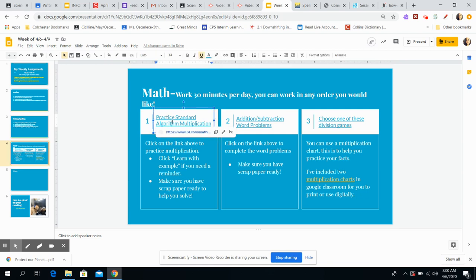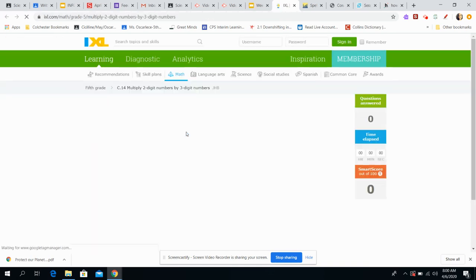So here is one of the options. Practice standard algorithm multiplication. It says right here, click on the link above to practice. Make sure you have scrap paper ready to help you solve, because you know that you can't do all that on the computer. It only gives you a spot to show your answer. So here are the problems. You do not have to sign in to anything to solve this. Don't create an account because you don't need to. This is just for your practice. And then maybe I'll create a spot where you can take a picture and show me your work.